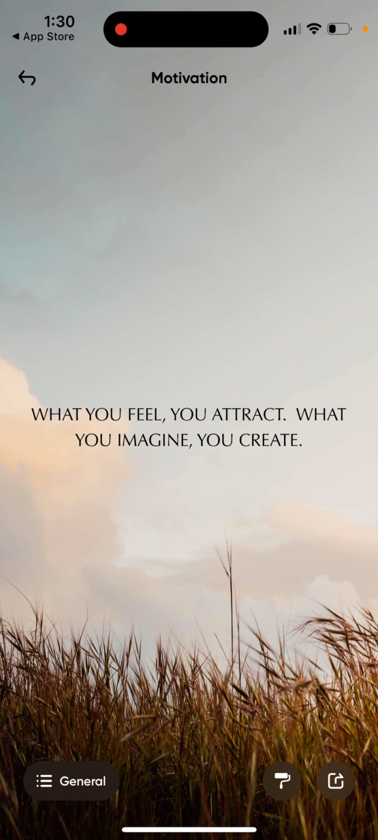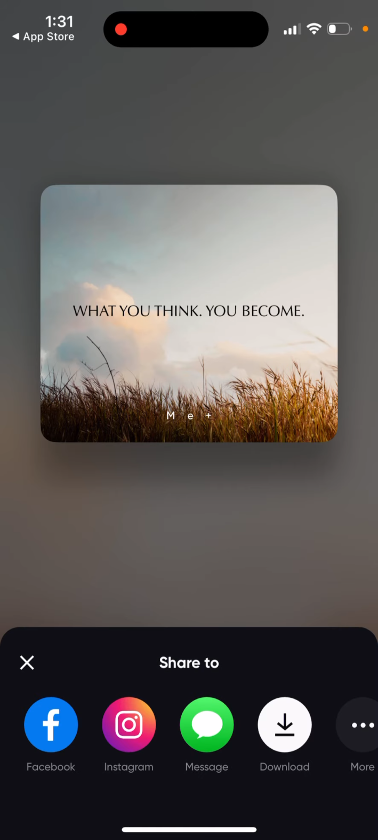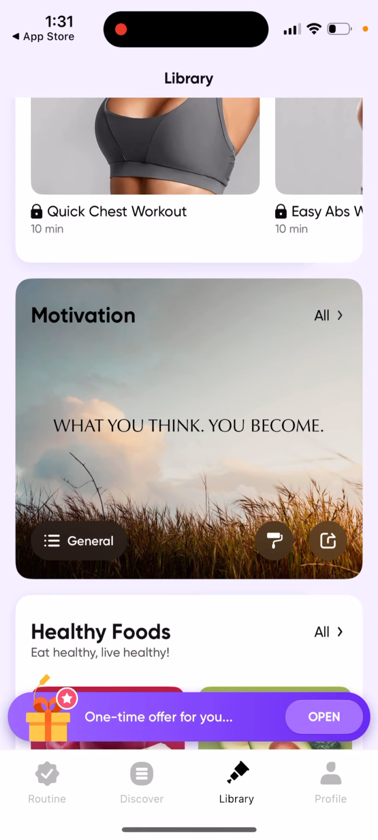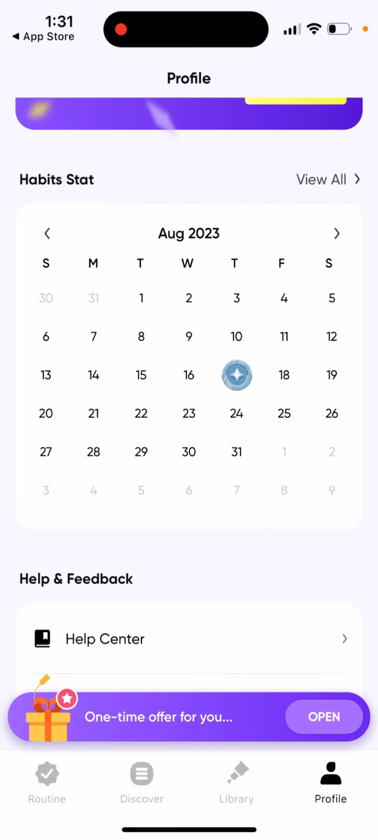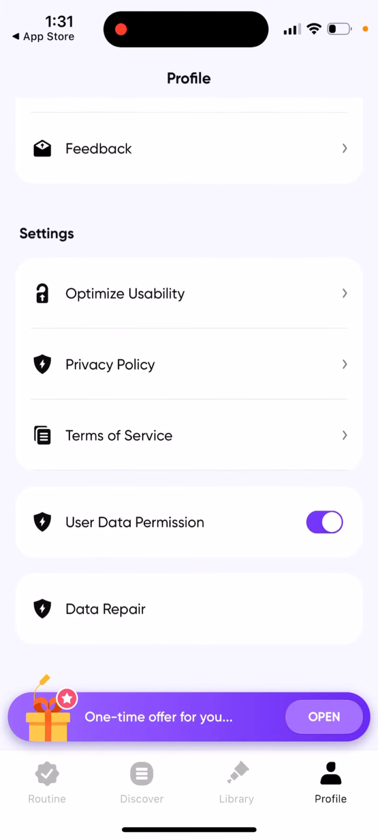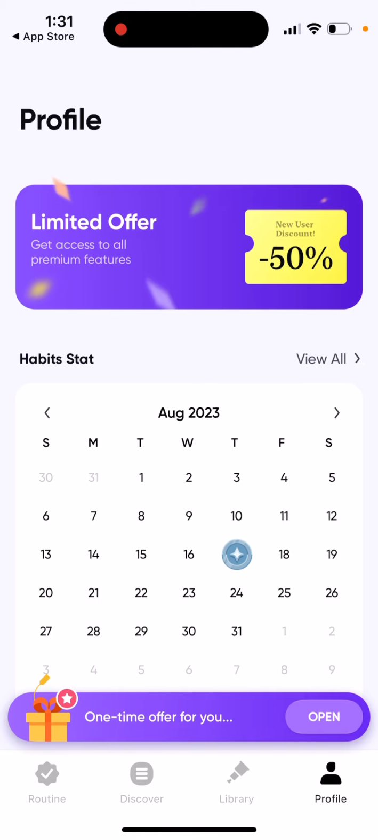You can also have some wallpapers, I don't know, some images, some motivational things to read. Then you just have your profile, you can see all the calendars you have, and that's basically what it is.